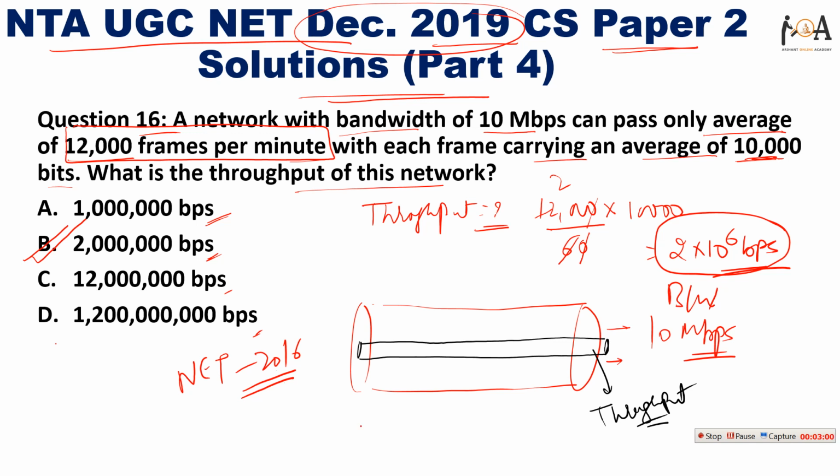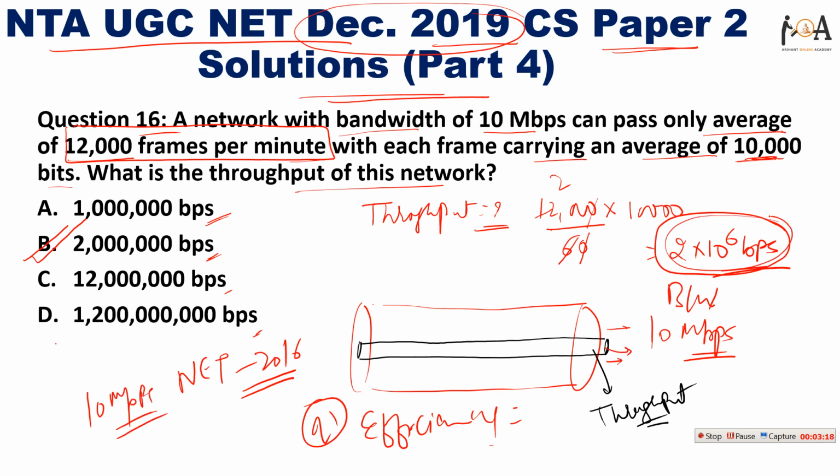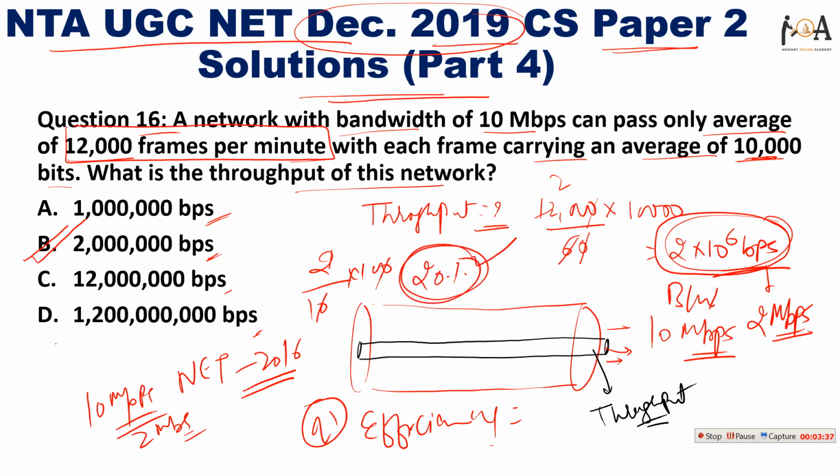And guys, suppose next year they ask what is the efficiency of this, how will you answer? You can directly answer that the complete bandwidth is 10 Mbps. Out of 10 Mbps we are only able to use 2 into 10 to the power 6, meaning only 2 Mbps. So how efficiently are we using it? 2 divided by 10, multiplied by 100, gives 20%. Efficiency is 20%. So if next time they ask efficiency, don't get confused.